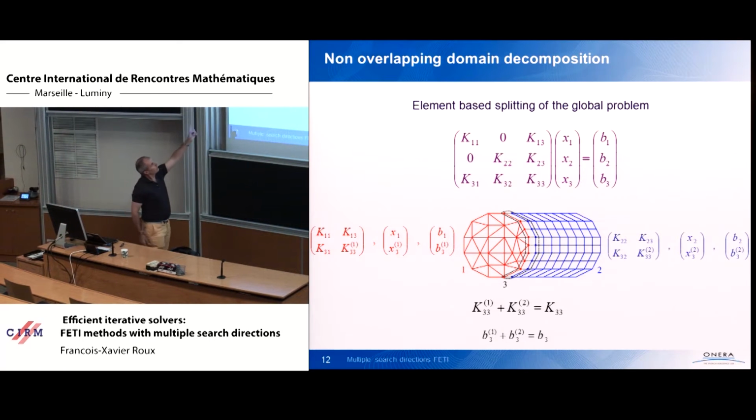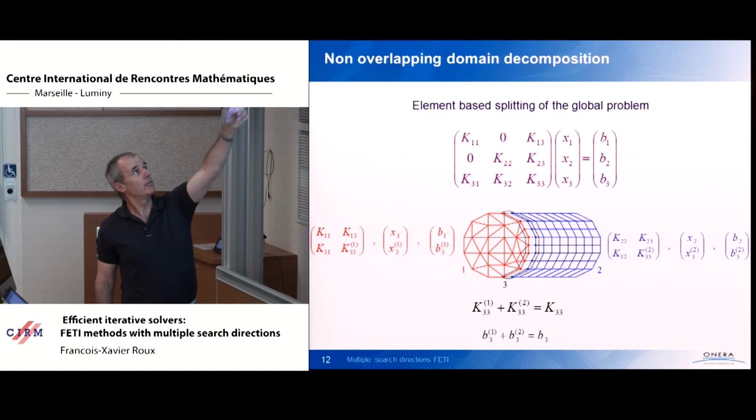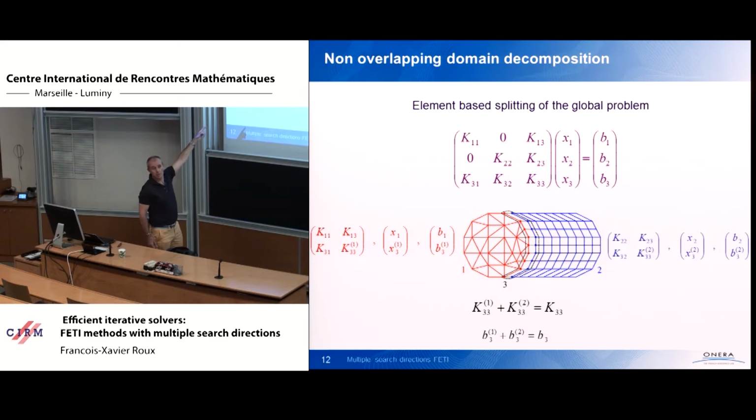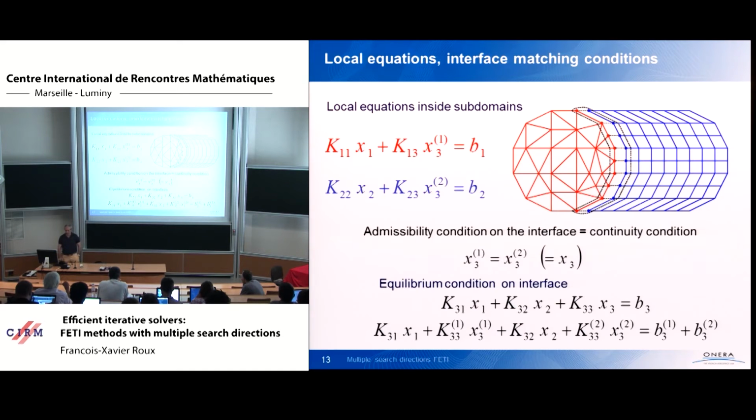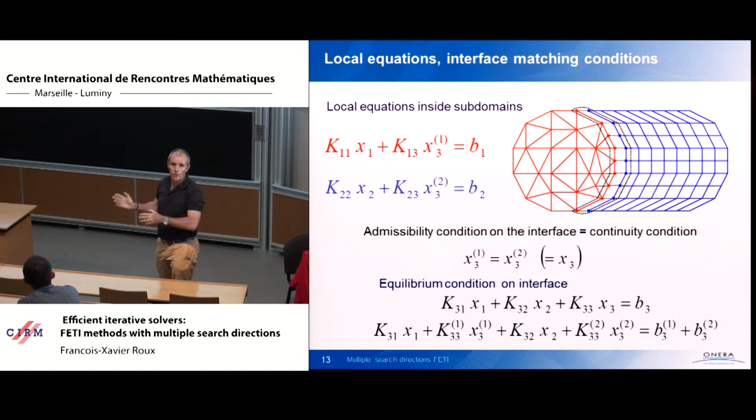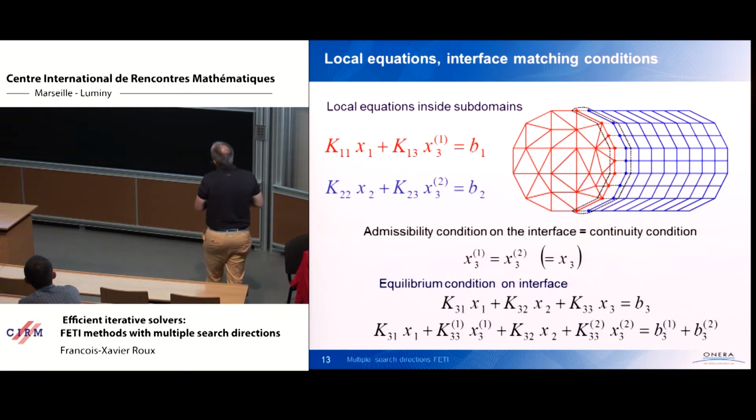So you see that the first rows of the global system, in fact, are either the first row of the system in domain 1 or the system in domain 2. It means that the inner equations within each subdomain can be solved locally. But if you find fields x1, x2, x3 that satisfy the inner equations, are these fields the trace of the solution of the global problem? This is the point. No, not necessarily.